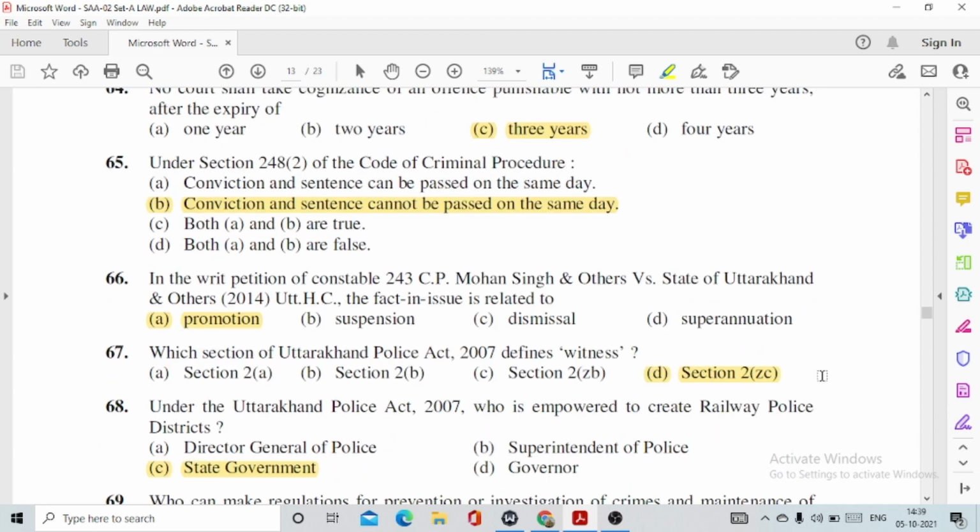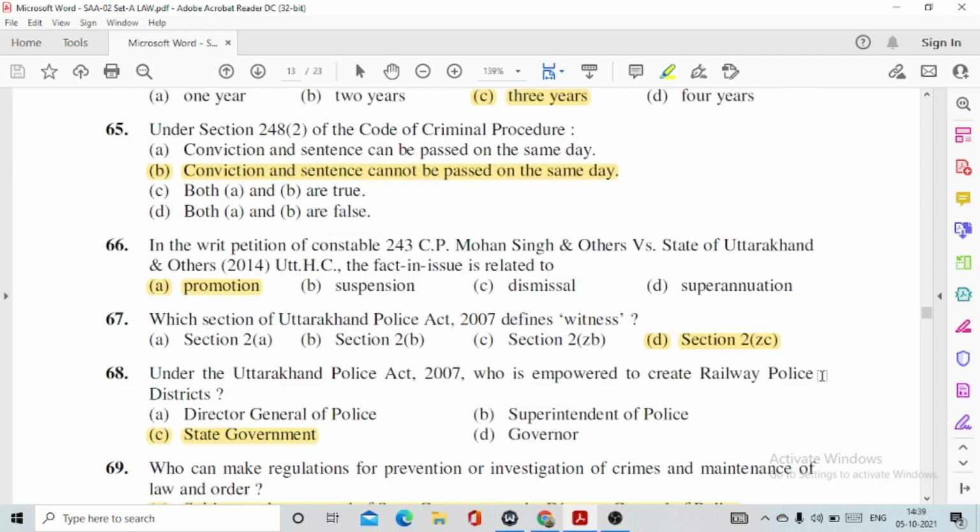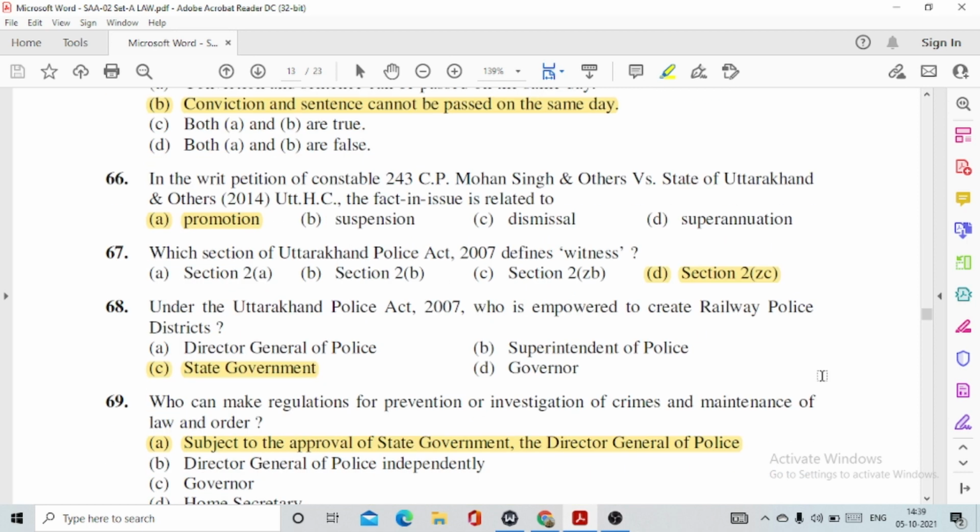Then question number 66, in the writ petition of Constable 243 CP Mohan Singh and others versus State of Uttarakhand and others, 2014 Uttarakhand High Court, the fact issue is related to option number A, promotion. Question number 67, which section of the Uttarakhand Police Act 2007 defines witnesses? So this is option number D, section 2ZC. So you will also be having questions from Uttarakhand Police Act 2007.